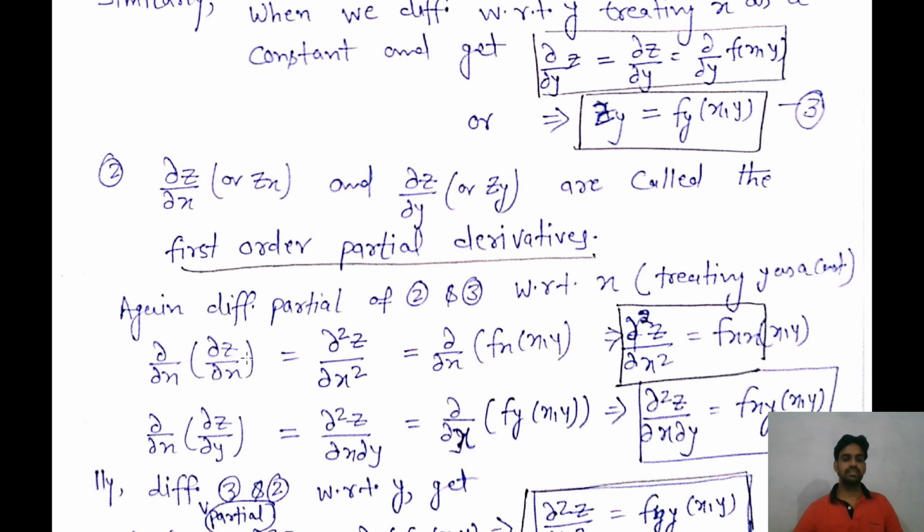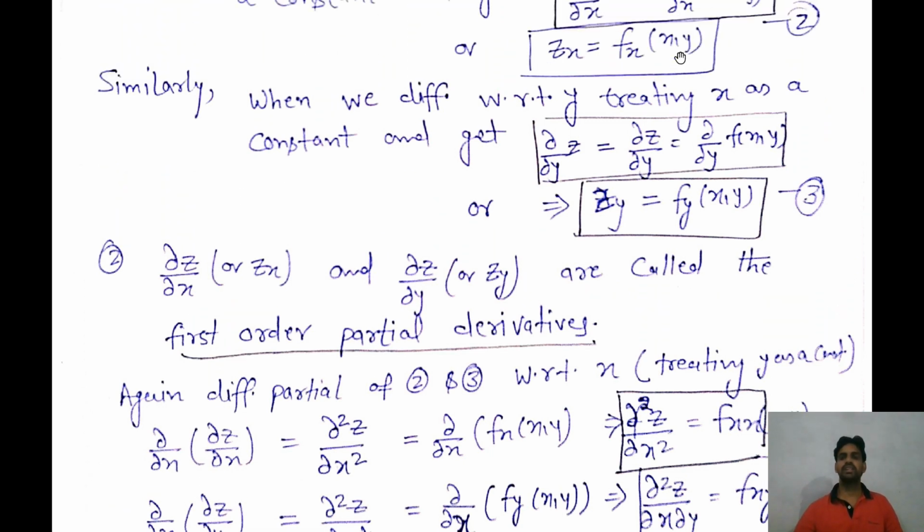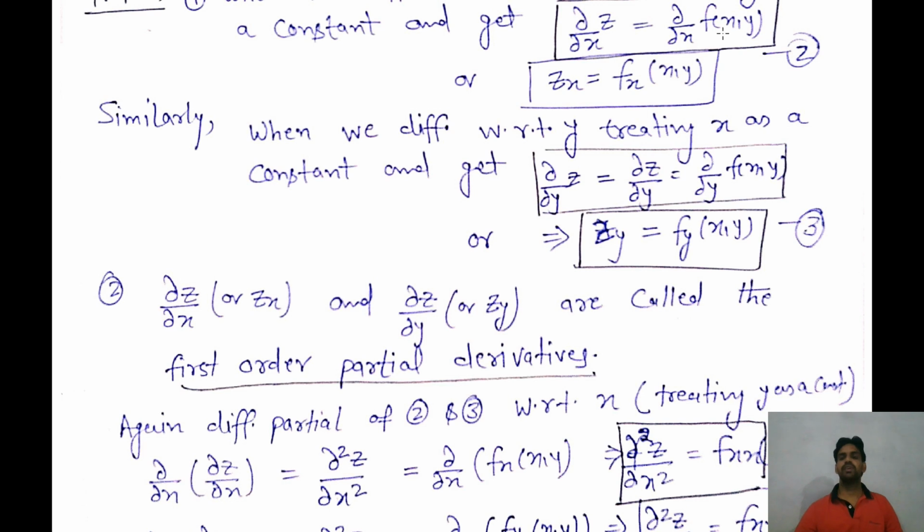So del over del x of del z over del x is equal to del 2 z over del x square, and this is equal to, you can see here, del z over del x is equal to del over del x of f of x y. Now I am differentiating again with respect to x, then we will get del over del x of f x. So we can write del 2 z over del x square is equal to f x x. That means here we are taking the partial derivative of f with respect to x two times.